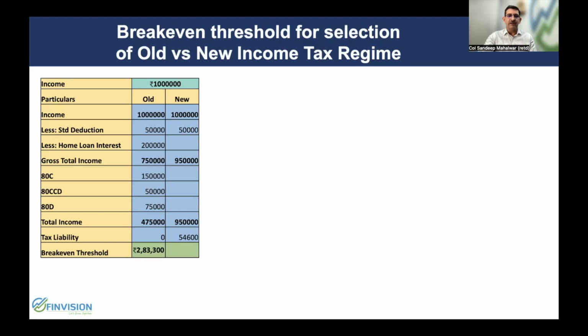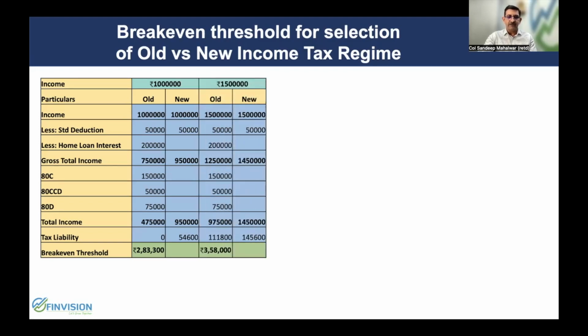Otherwise, the new tax regime will be beneficial. For an income of 15 lakh rupees, which is where newly commissioned officers generally come, in case your deductions and exemptions, including your DSOP, home loan interest, and other allowed deductions, are more than 3.58 lakh rupees, you should choose the old one.